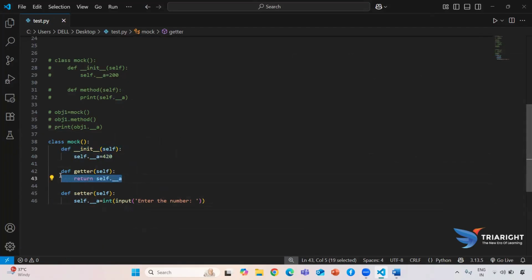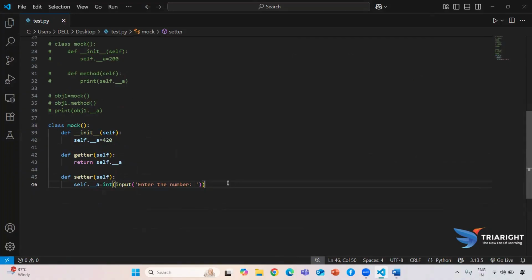Okay, as of now we are just trying to create a data member, means private access specifier. After that, we are trying to access the value. After that, here we are trying to change or modify the value. So now we are trying to use that particular thing. To use every data member or any method, first we need to make an object. So here we are trying to create an object by the help of our class name. After writing, first I need to return that particular value.